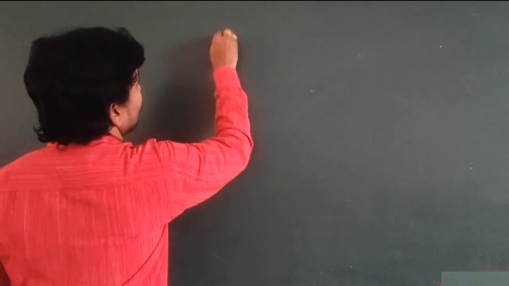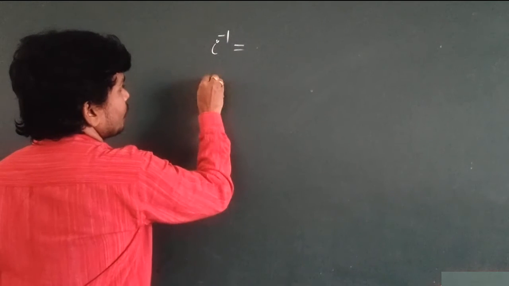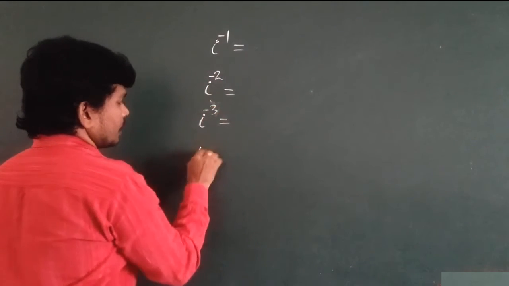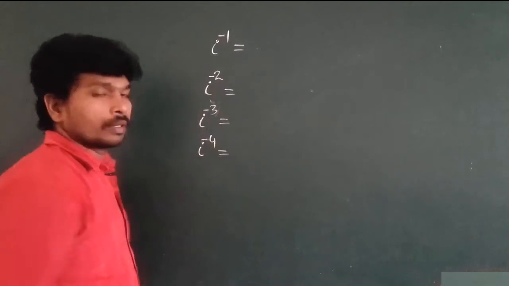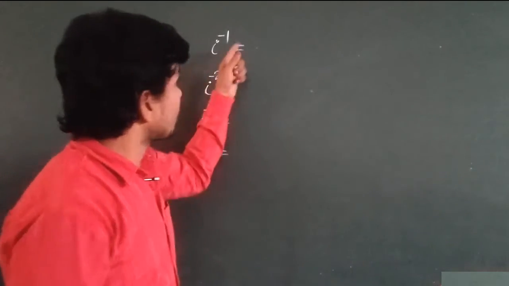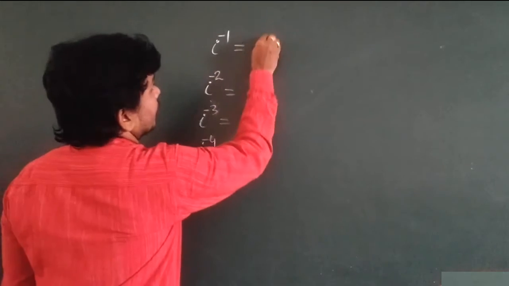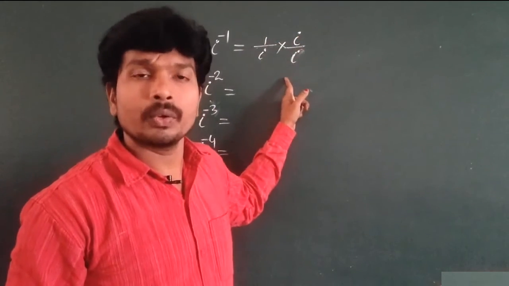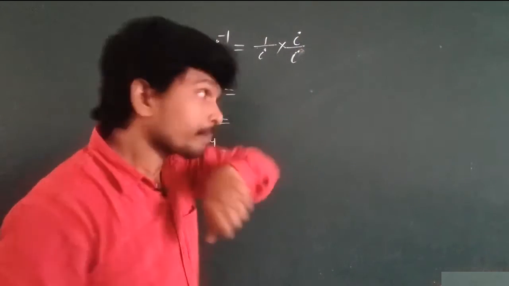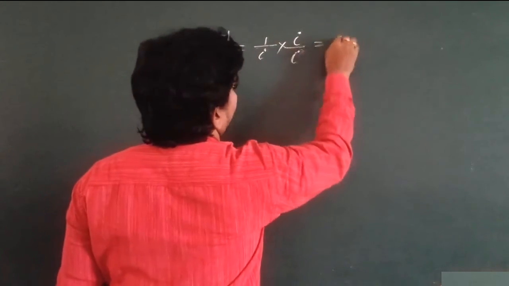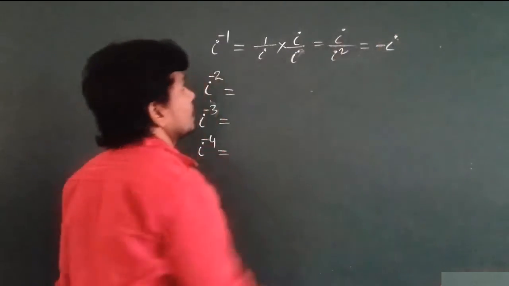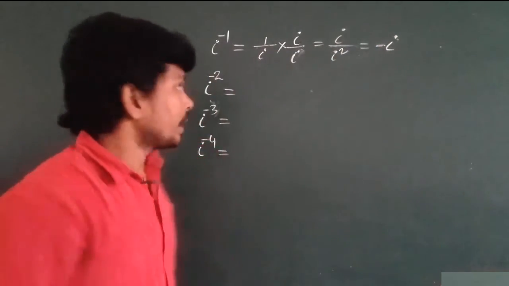Observe negative powers. What is the value of I power minus 1? What is the value of I power minus 2? What is I power minus 3? What is the value of I power minus 4? These we can discuss now. I power minus 1 is nothing but 1 by I. Multiply and divide by I. Why? The denominator must be a rational number. So now we get I into 1, and I into I square, so you will get minus I. So I power minus 1 value is minus I.